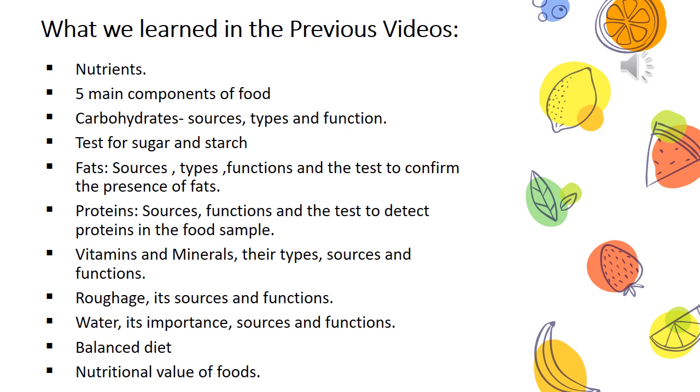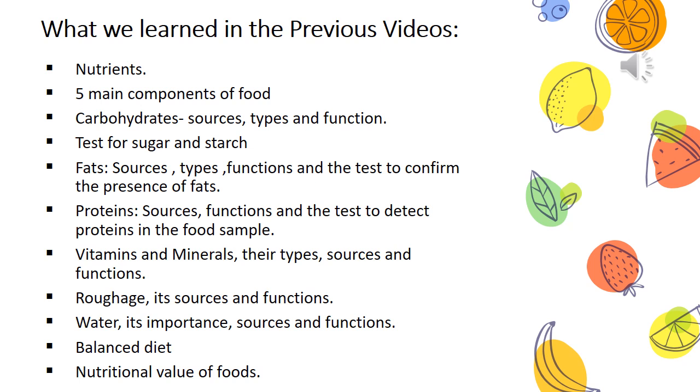Okay, in the previous videos, that is in part 1, 2 and 3, let's quickly recall what we have learned till now. We know about the nutrients, right? We know there are 5 main components of food: carbohydrates, fats, proteins, vitamins and minerals. We have learned their sources, types and functions also.